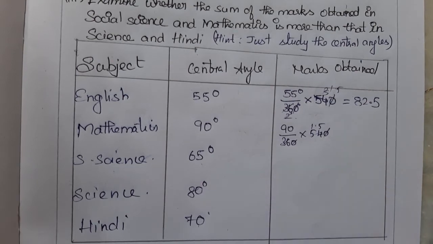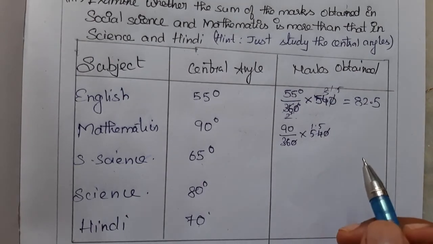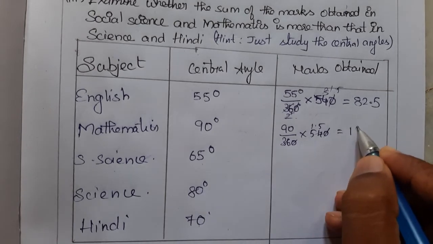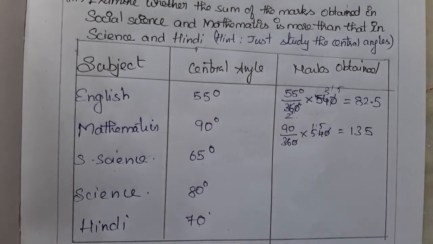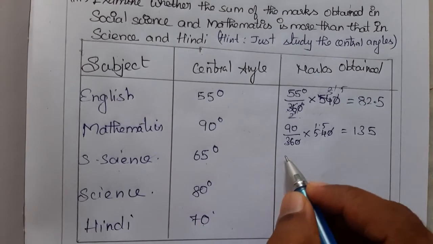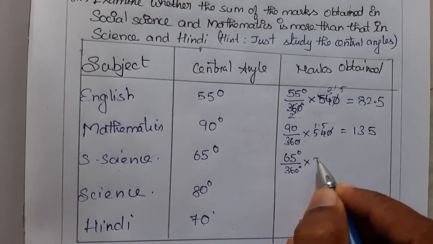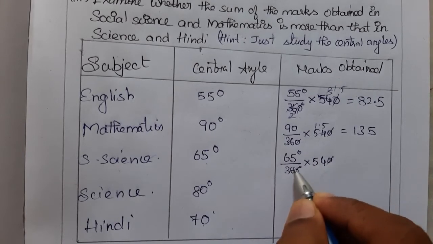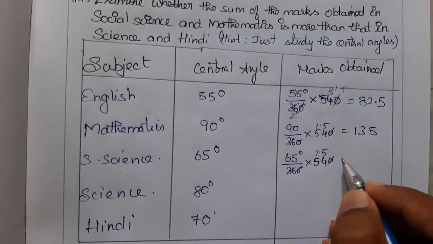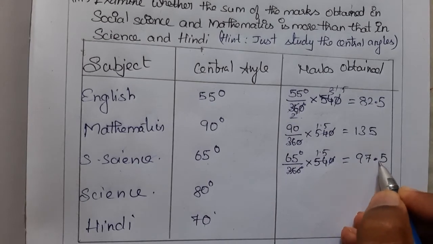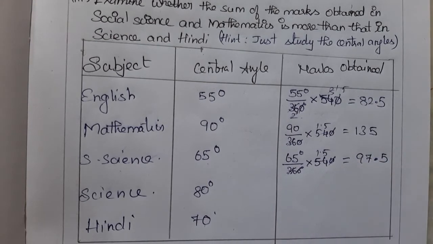So 90 into 1.5 is 135. Next is Social Science. It is given 65 degrees divided by the total angle 360 degrees into the given total 540. 0 0, it is 1.5. 65 into 1.5 is 97.5. We don't need to worry about the 0.5.